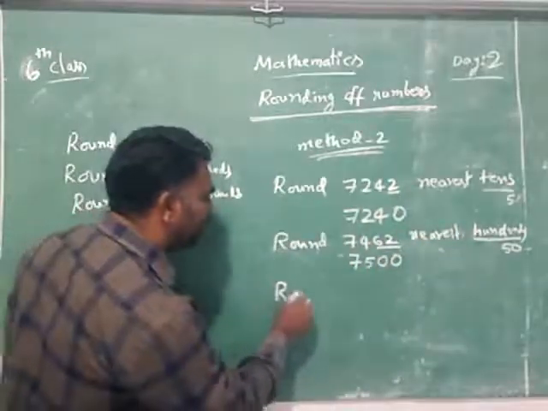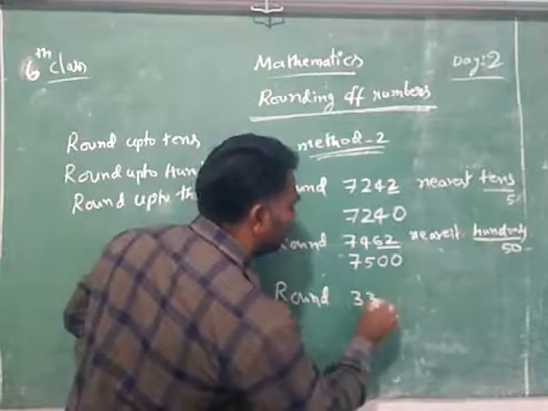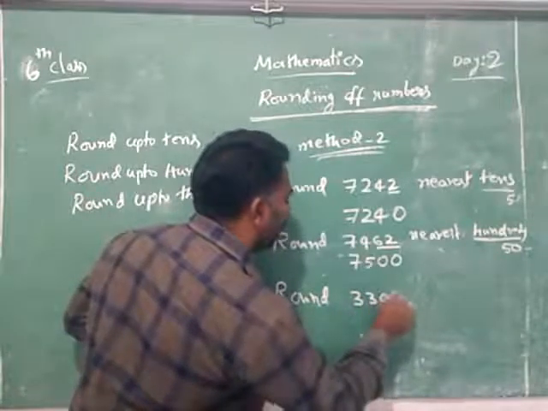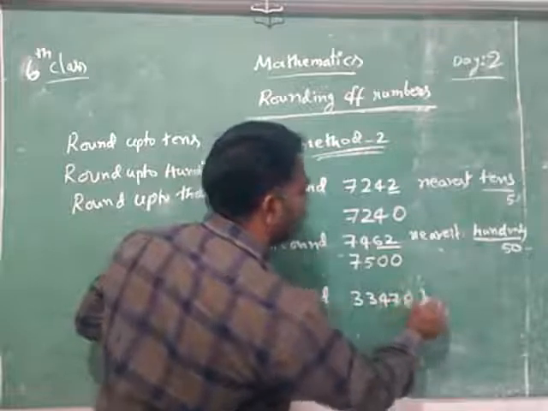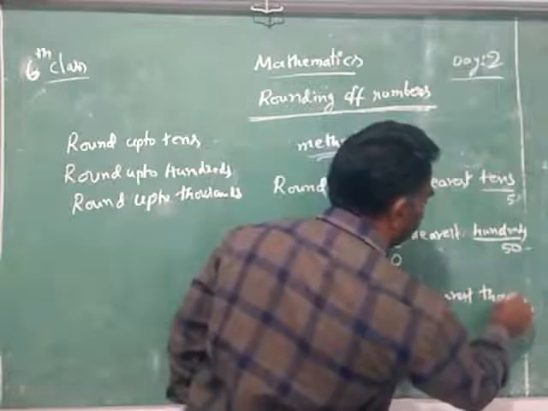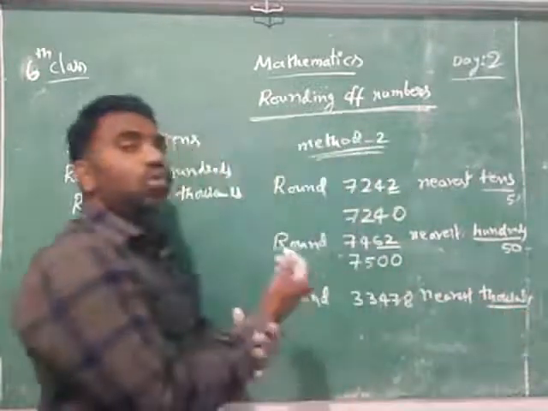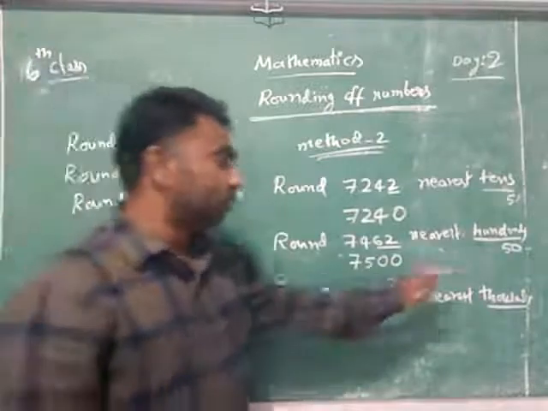Suppose I am asking you, round 33,478 nearest thousands. So we are rounding nearest thousands.